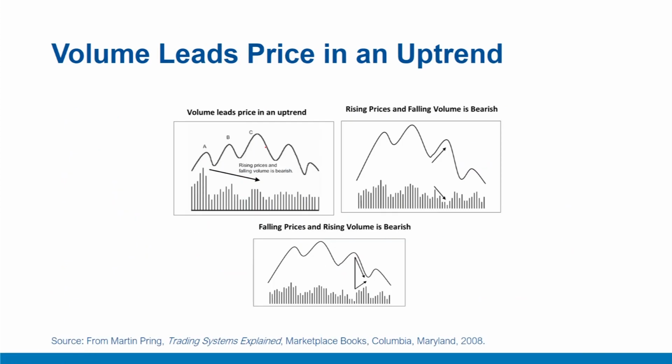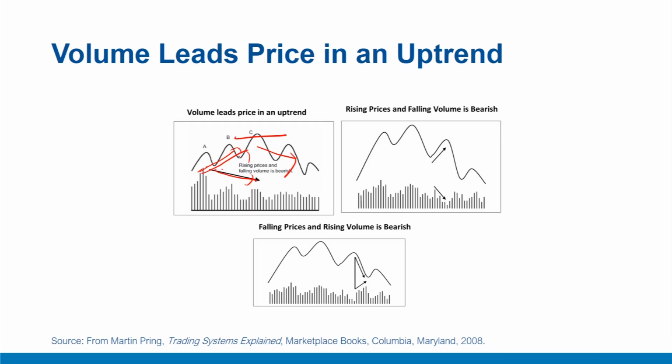Let's look at this diagram here. Please note, volume normally leads price during a bull move. For example, you can see here there's an up bull move. A new high in price which is not confirmed by the volume, like this, volume is falling while peaks and troughs are rising, therefore they are not in agreement and not confirmed by volume. It should be regarded as a red flag, warning that the prevailing trend may be about to reverse, like this, as it is happening here.